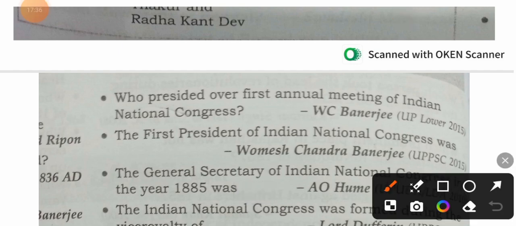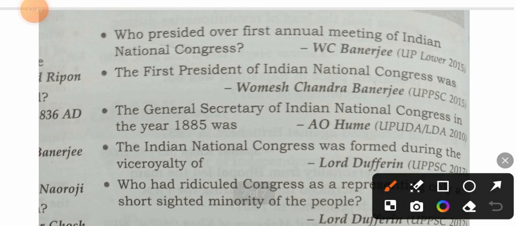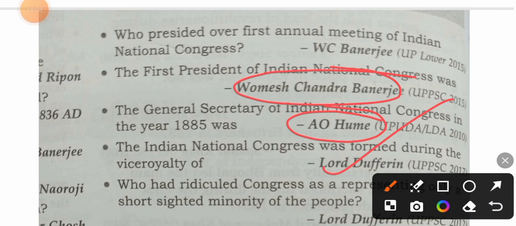Who presided over the first annual meeting of Indian National Congress? The correct answer is Womesh Chandra Banerjee. The first president of Indian National Congress was Womesh Chandra Banerjee. The General Secretary of Indian National Congress in the year 1885 was Allan Octavian Hume. The Indian National Congress was formed during the viceroyalty of Lord Dufferin, who had ridiculed it.